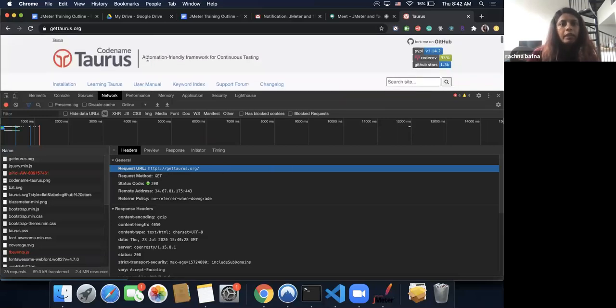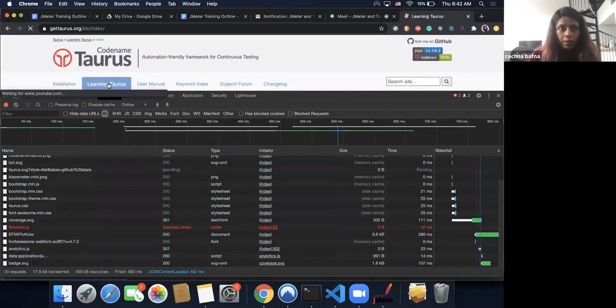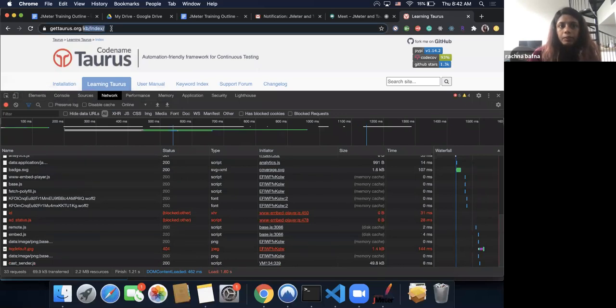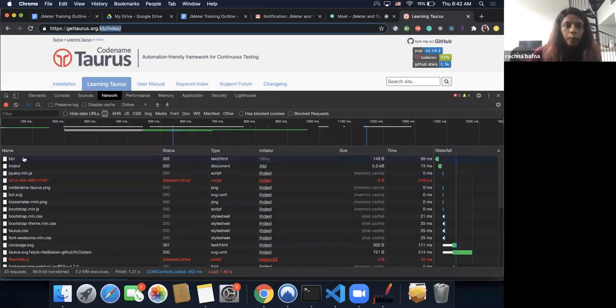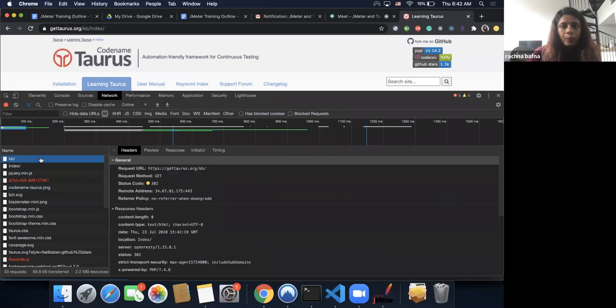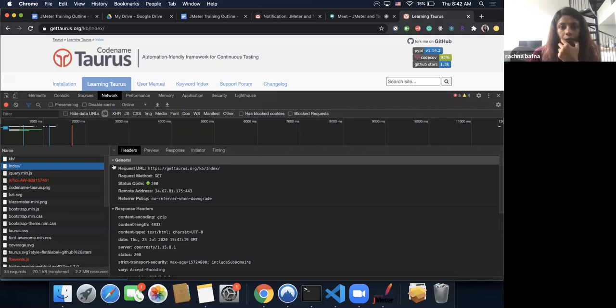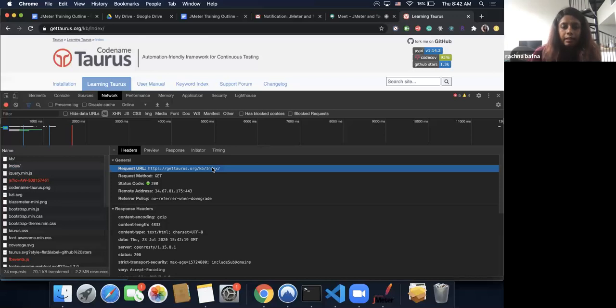For example, if I click on say learning Taurus, it added a path to this request. If I go back and select this, you will see the actual request here. So there are two requests they've created. One is getTaurus slash index slash kb slash index. So in your request URL itself, there are three parts attached to it. One is your protocol.